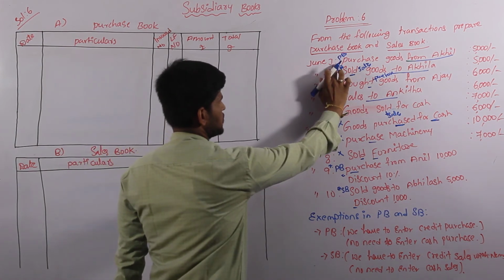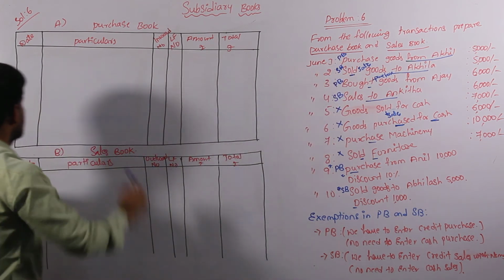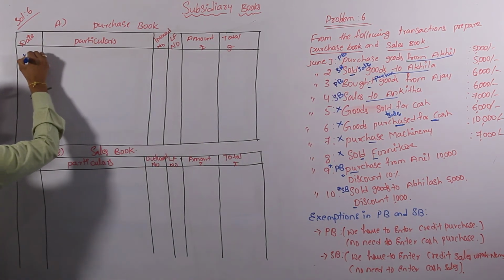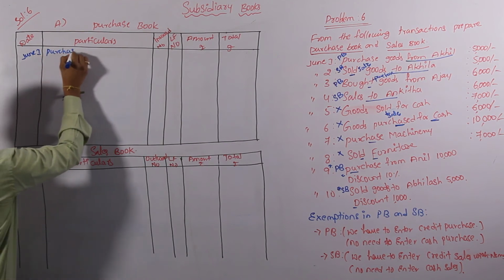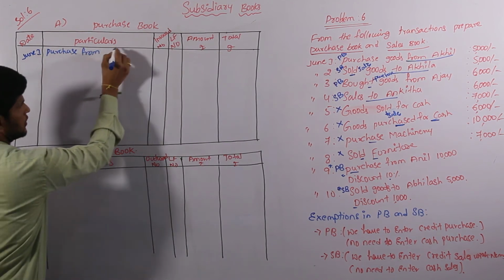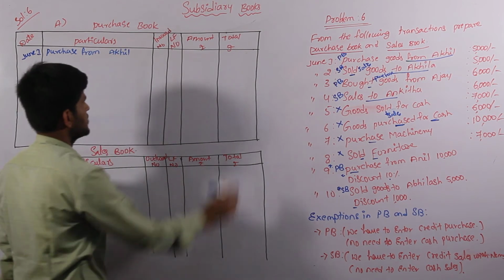That is, on 1st June, purchase goods from Anil. We are considering it in the purchase book. Let us mention the date, June 1st, purchase from Akhil, worth is 5,000, there is no discount.